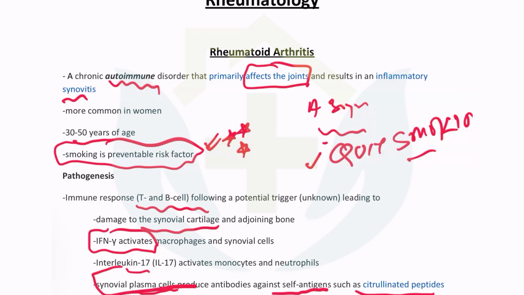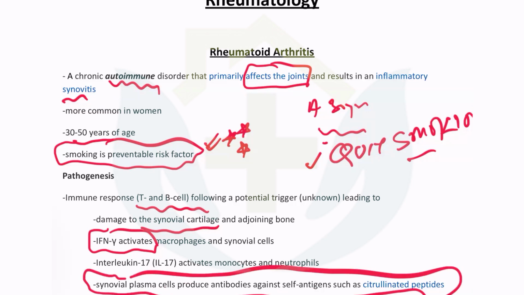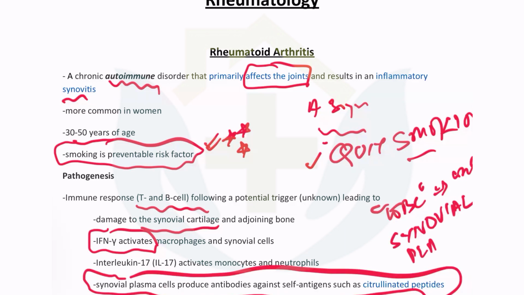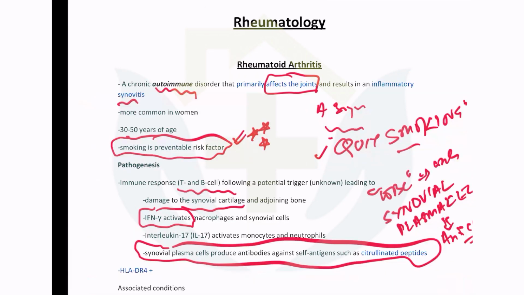Now, this question has come in the exam, as basic as that: in the pathophysiology, which of the following are true and false? So it is not the circulating WBCs which are making these antibodies. It is the synovial plasma cells in the synovial fluid. These synovial plasma cells are the ones that make the most famous anti-CCP antibodies, that is, against citrullinated peptides.